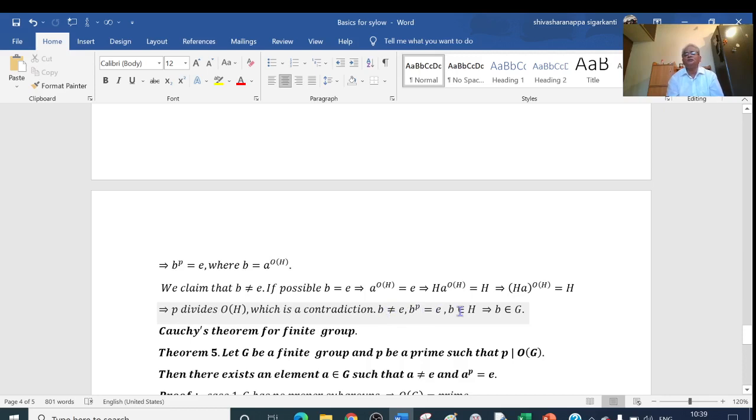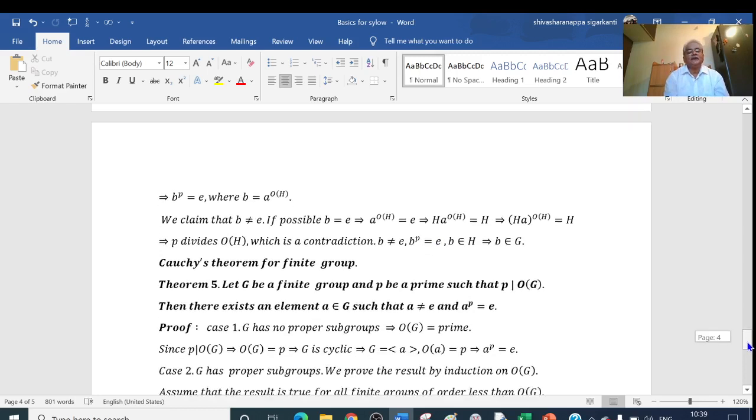Now B belongs to H means B also belongs to G. So here there exists an element B belonging to G such that B is not equal to E and B to the power of P equals E. So this completes the proof.